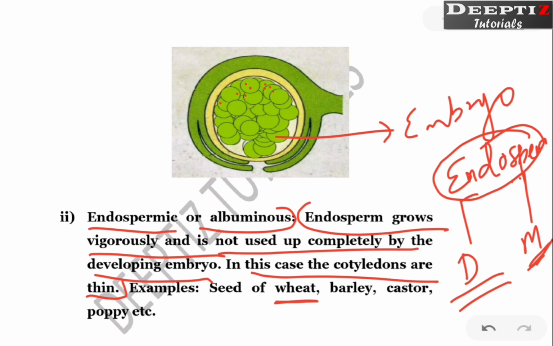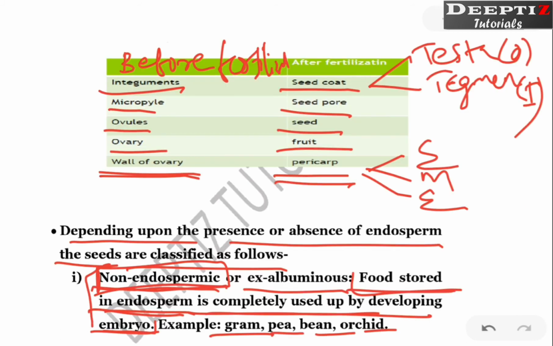If the endosperm is also finished, and the cotyledon is also finished, what happens? There will not be sufficient food for the growing embryo. So if the complete endosperm is used up, what will happen? Later this growing embryo will be nourished by the cotyledon. So first the endosperm will be used, later the cotyledon is going to feed the growing embryo.